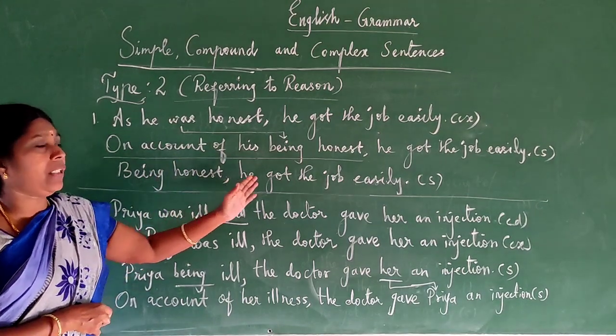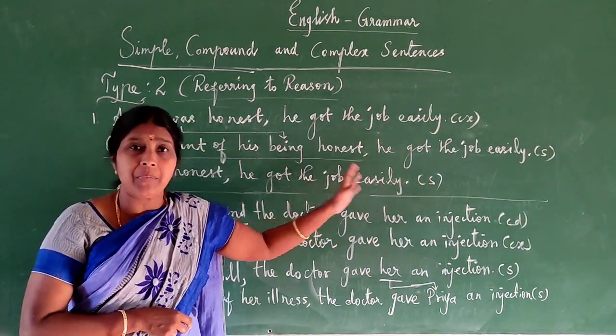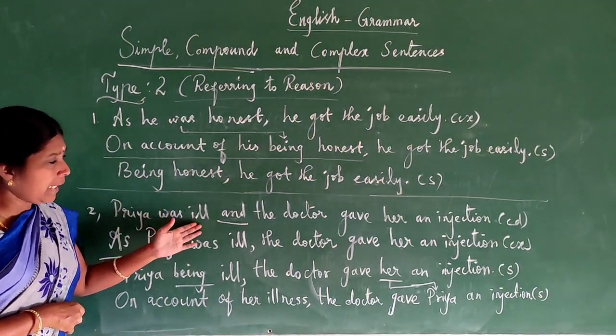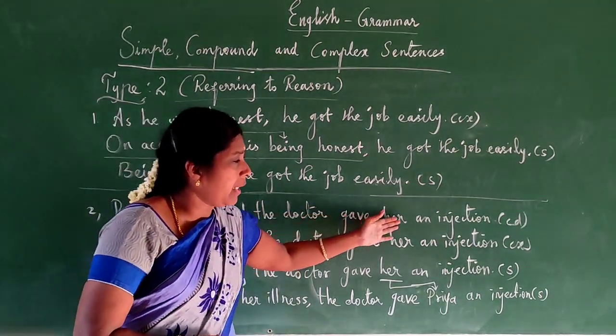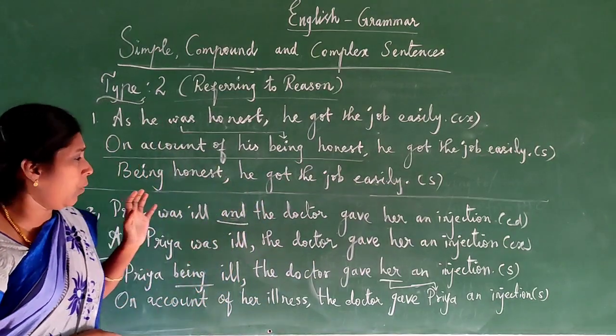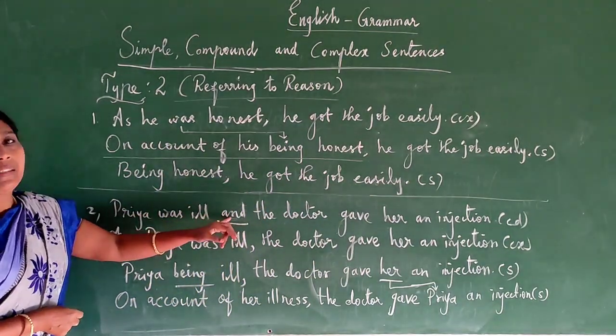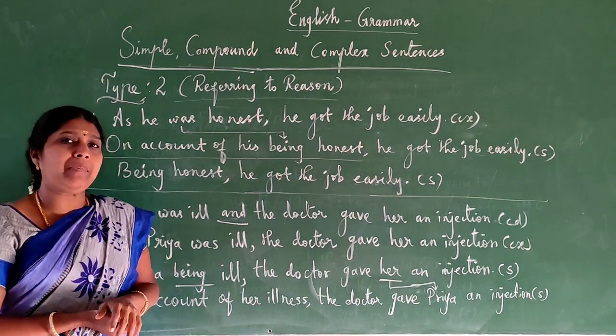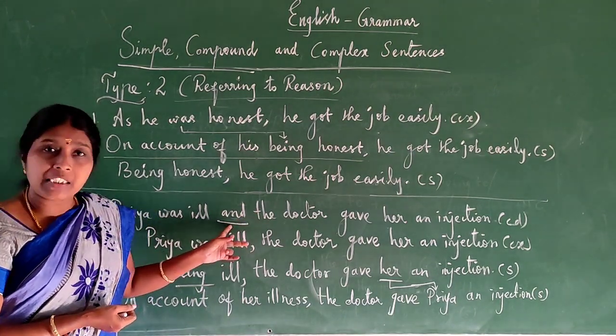Being honest, he got the job easily. This is also a simple sentence. Next one, let's see another example. Priya was ill and the doctor gave her an injection. So what sentence is this one? See here, "and". If "and" is given, meaning because, for further many types, that will be given as a conjunction word.